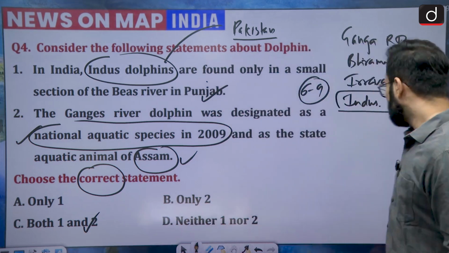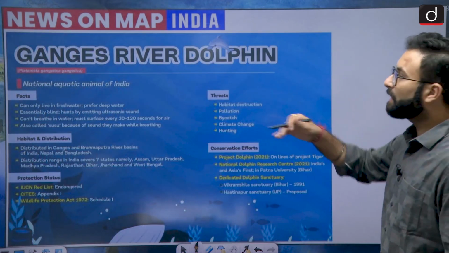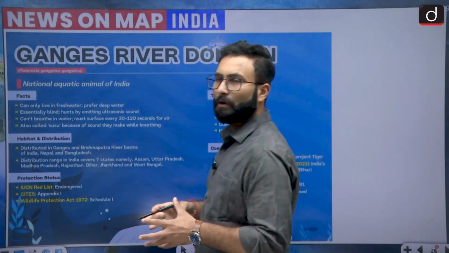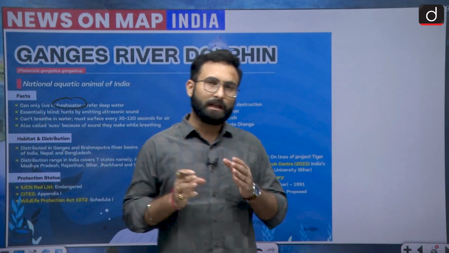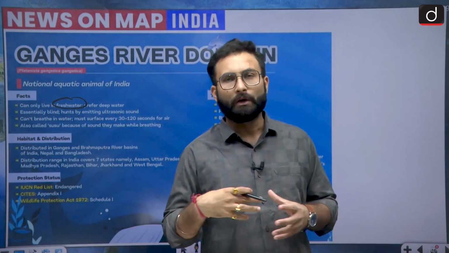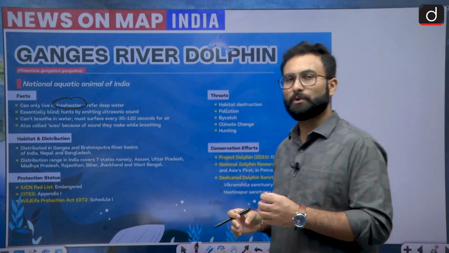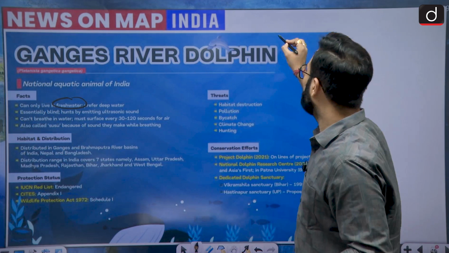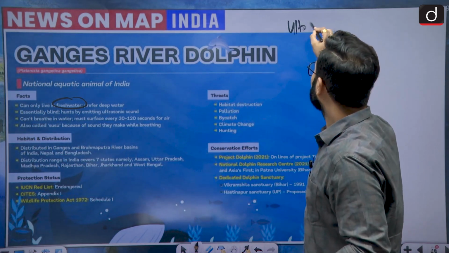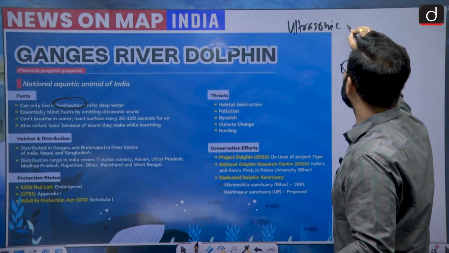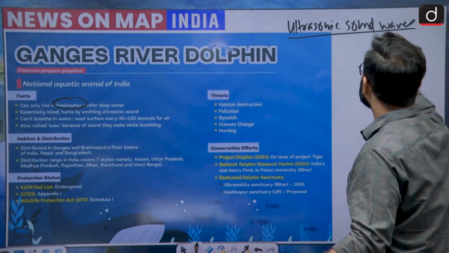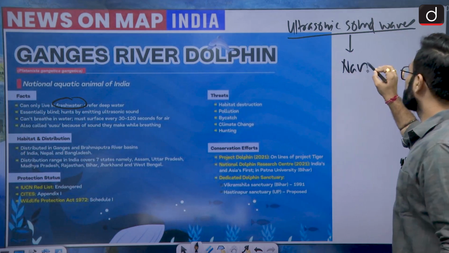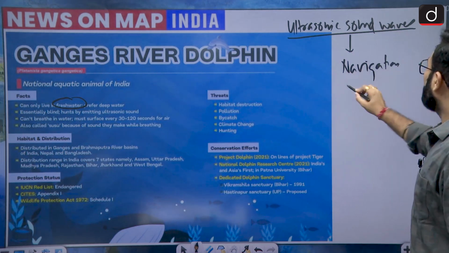There are various details given with respect to the Ganga river dolphin. It is generally a freshwater dolphin and it is found in the deep waters. Other than that, they do not have very good visibility. They are almost blind, and that is why they use ultrasonic sound waves for navigation and hunting.